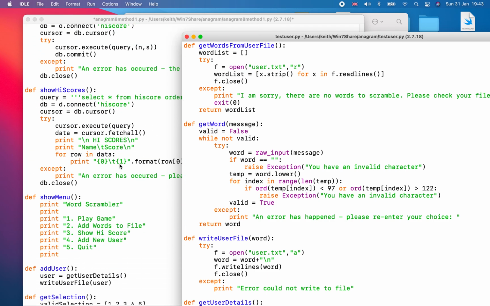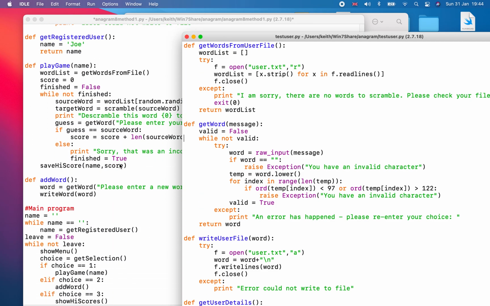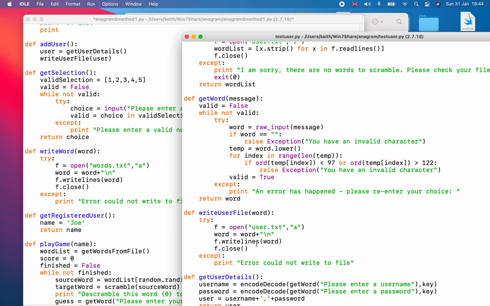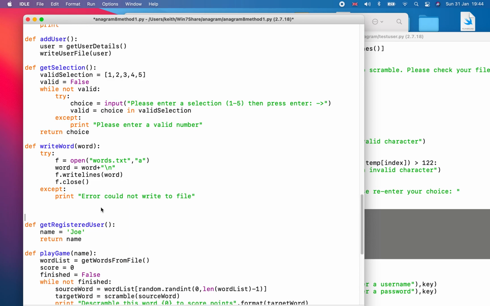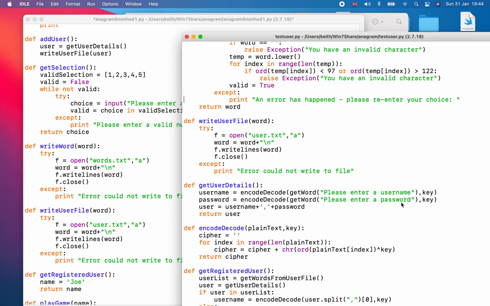So I had one called write file. Or did I call it write word? Let's take a look. Yep, I called it write word in here, and I changed it to write user file in there. So I'm going to copy that and paste it here. Doesn't really matter where you paste it. I'm just trying to reduce the amount of errors that I could possibly have, or at least if I have an error, I know roughly where they are in my program.